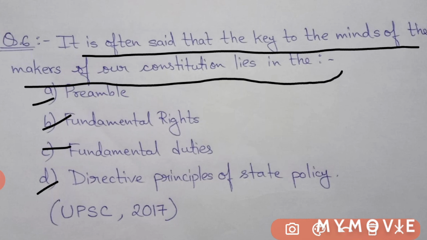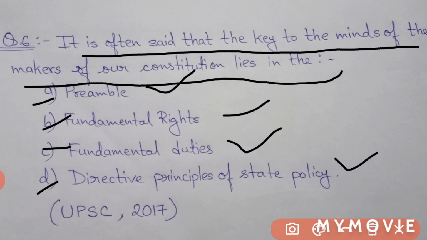The makers of our constitution had certain things in their mind. They wanted India to be this or that way. In which of the following were their ideas expressed? Fundamental rights, fundamental duties, DPSP, or preamble? What will be the answer?